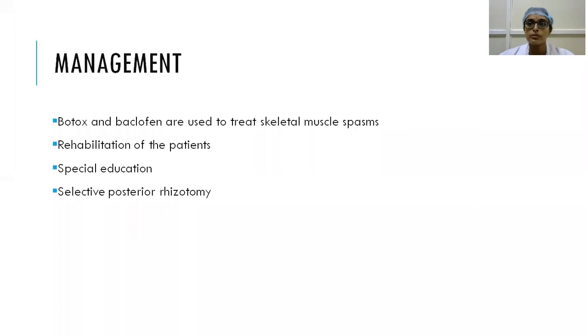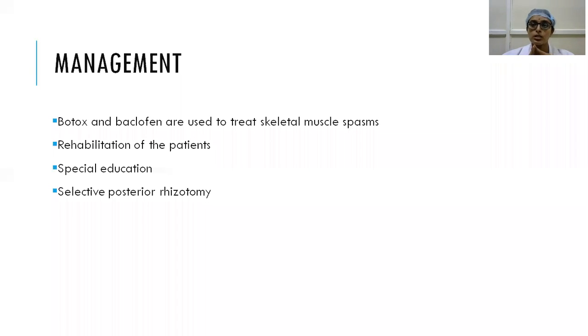So here also there will be muscle spasms, which are treated with Botox or botulinum toxins, which are given at the neuromuscular junctions. Sometimes baclofen, a skeletal muscle relaxant, is also given intrathecally to relieve the skeletal muscle spasms. Coming to the rehabilitation, first thing, to prevent the occurrence of contractures, the passive and active range of motion of the different joints should be encouraged.